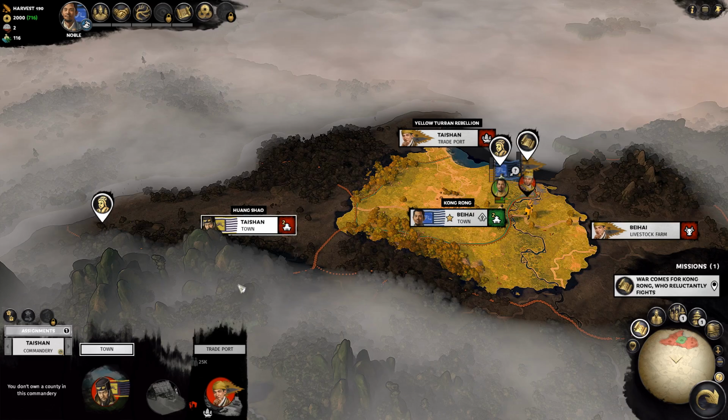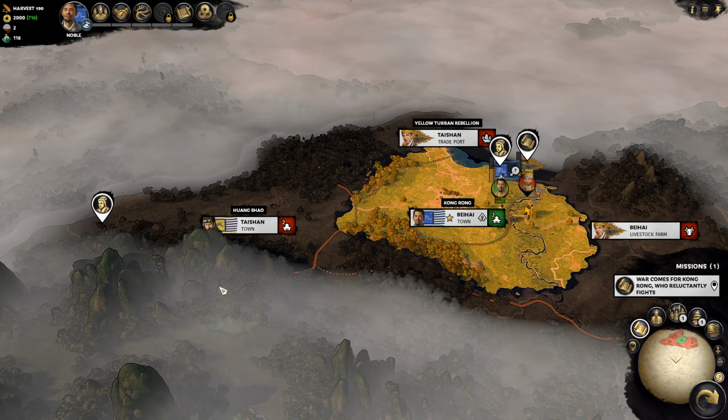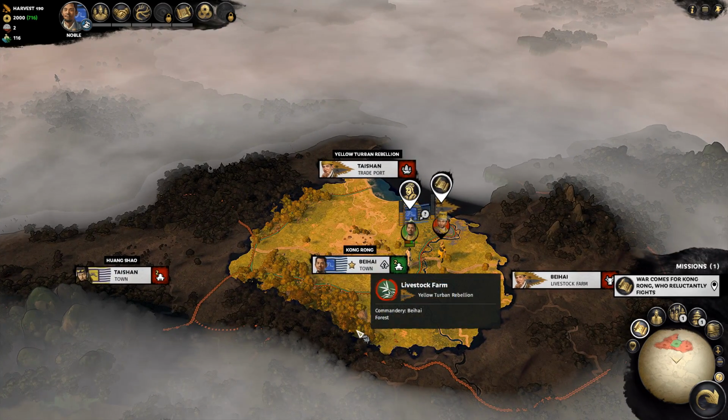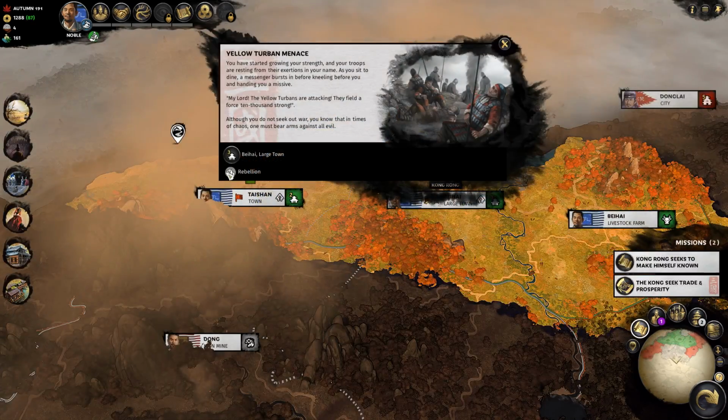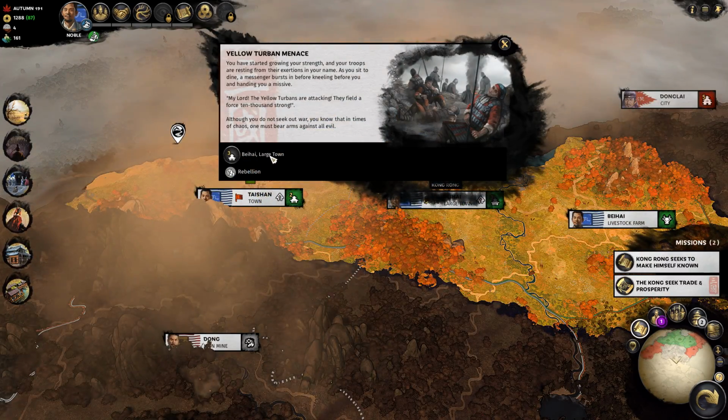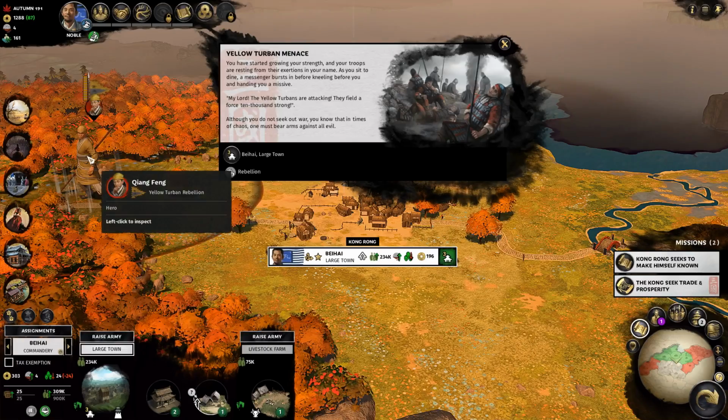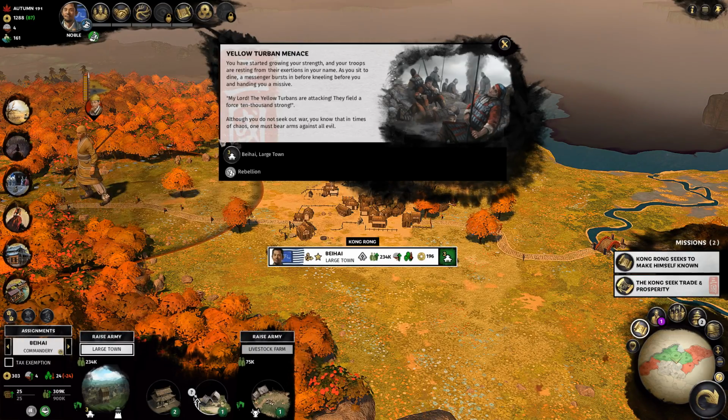Another early adversary will be the Yellow Turban Rebels, for one because they own several towns around you, but also because an event will occur early on that will spawn a full stack of low tier troops right next to your capital, so make sure to keep your army nearby.